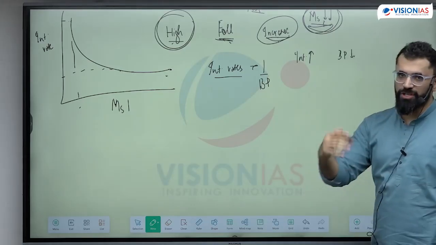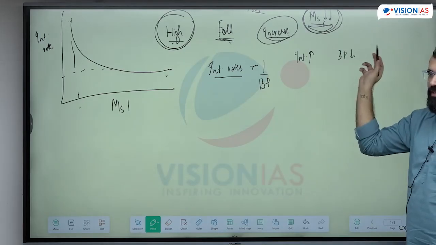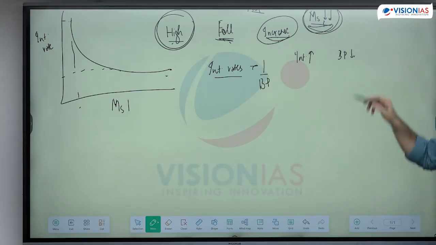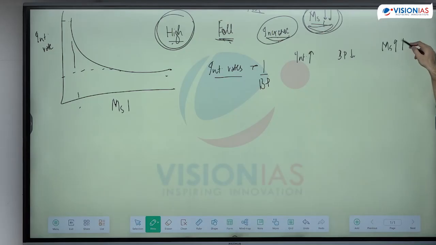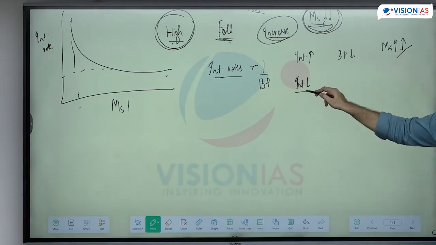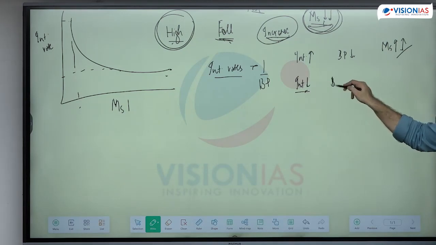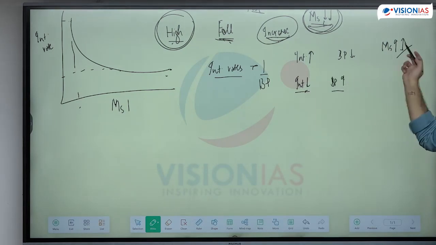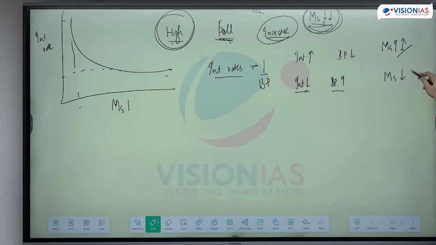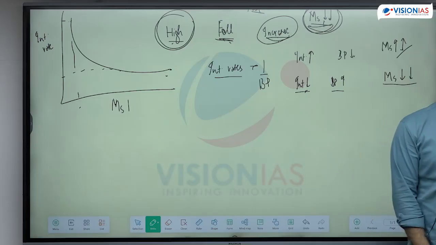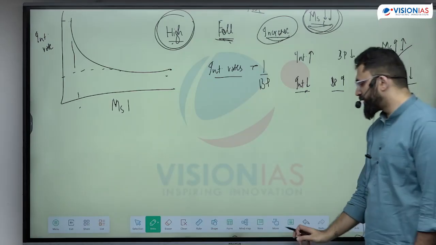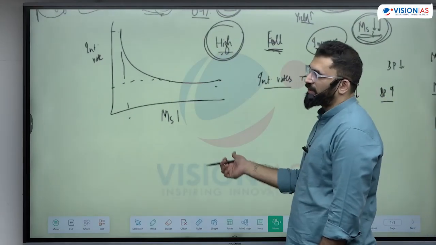In the future, if I know interest rates are going to rise, the bond price is falling, will I demand bond or will I demand money? Money. Speculation demand will be high. If the interest rates fall in future, I am expecting this to happen, the bond price is going to rise. Will I hold more money or more asset? More asset. Speculation demand is less. Is this clear? That means interest rates today and speculation demand are inversely related.